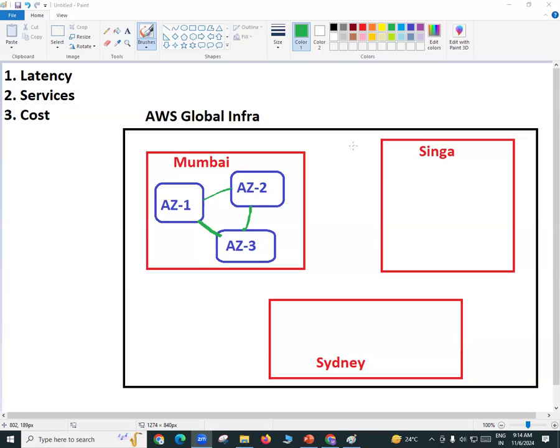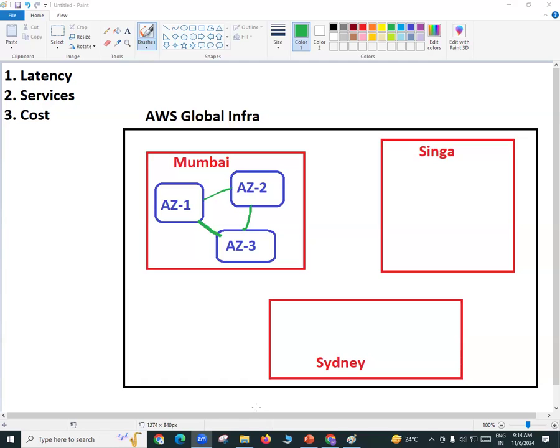Now the question here is, suppose there is a company in Kolkata, or let's say in Delhi, or maybe somewhere in Bangalore. So these companies, they are physically available in Delhi, Kolkata, Bangalore, Chennai, maybe somewhere. Okay. So do they have any regions in Chennai, Kolkata, and Delhi? Answer is no. So from Kolkata, they need to connect either to the Mumbai region or to the Hyderabad region, right? And from Delhi, they need to connect either to the Hyderabad region or the Mumbai region. Okay. How to know which region is better for them?